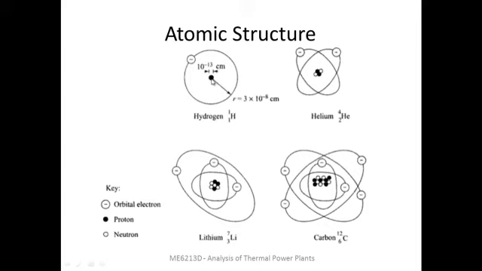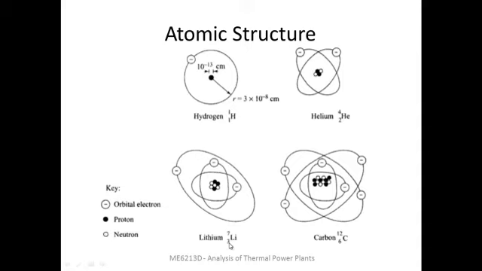Only one proton is there, no neutrons. Size also you can see here in terms of centimeter. There is one electron as usual. The helium atom is having 2 protons and 2 neutrons. That is shown here, 2 protons and 2 neutrons. So the mass number is 4, atomic number is 2. So you got 2 electrons as well.